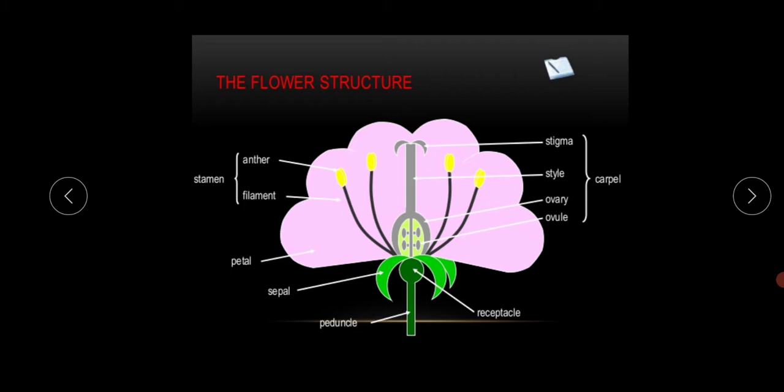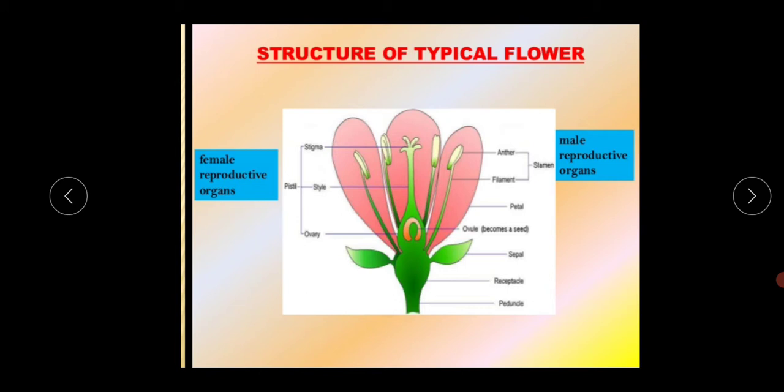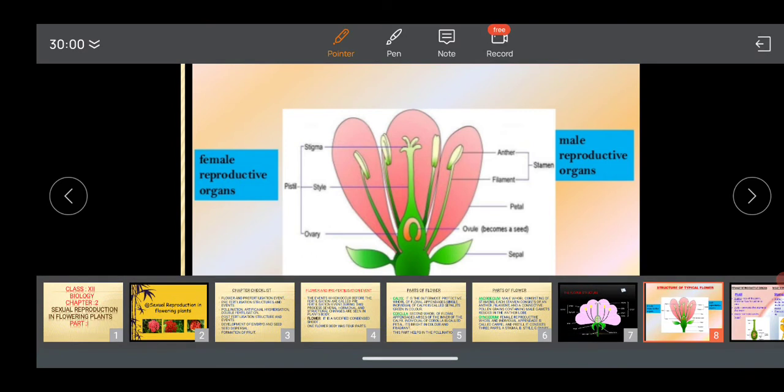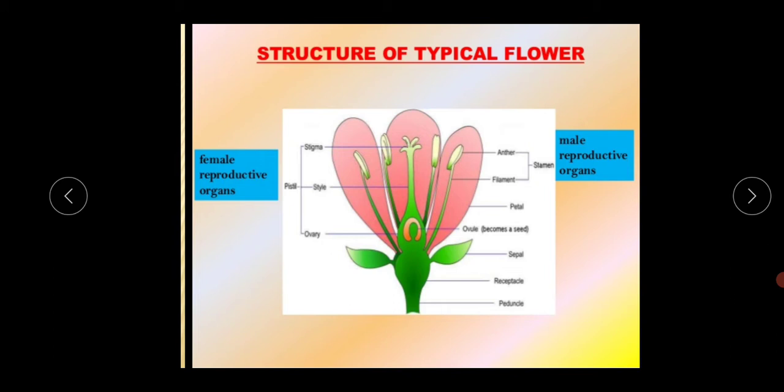So this is the cross section of the flower structure. I have made this slide for defining the female reproductive organs and male reproductive organs specifically. This is the female reproductive organ: the stigma, style and the ovary. The upper portion is called the stigma, this long slender structure is called the style, and the lower bulky portion is called the ovary. This is collectively called the pistil.